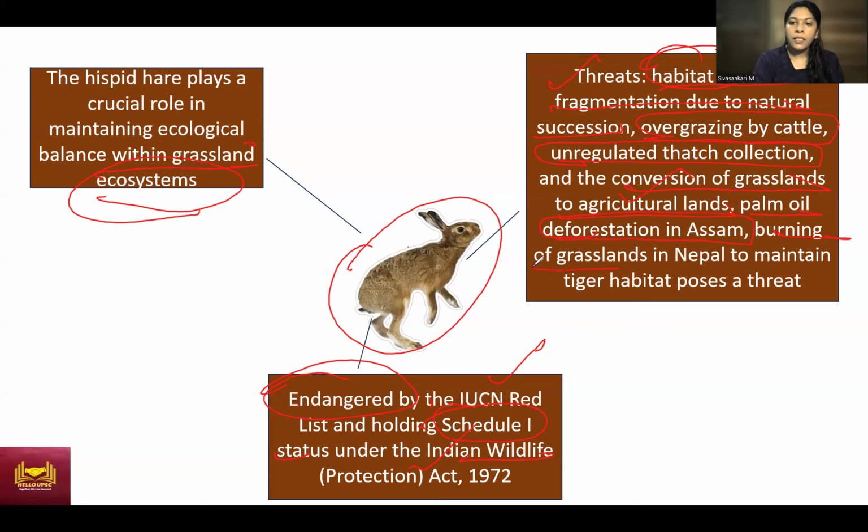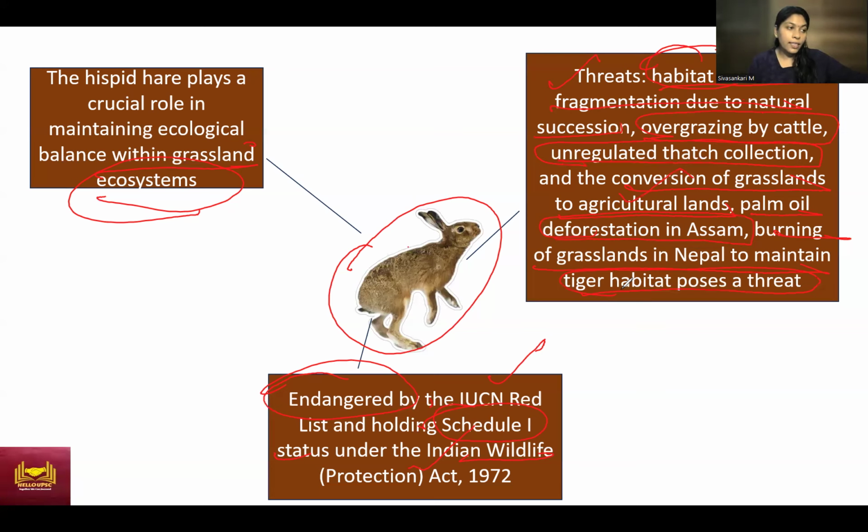Then burning of grasslands in Nepal to maintain tiger habitat also poses a threat. This is another important news item which came in the newspaper. In Nepal, they are burning the grasslands and this is posing a threat. Why are they burning the grassland? To protect the tiger species. For tigers, they require a grassland, so the grassland has to be maintained as a grassland.